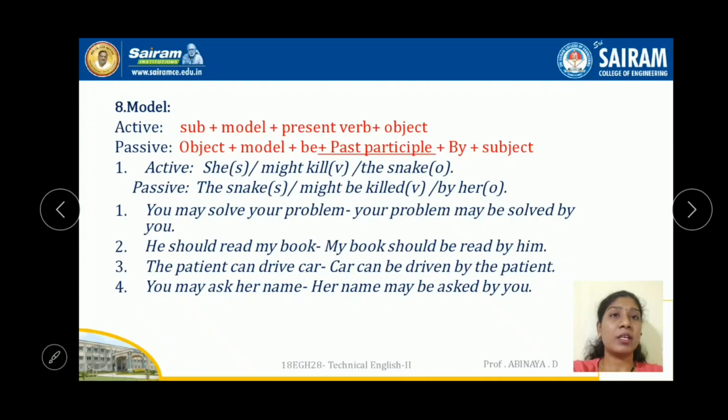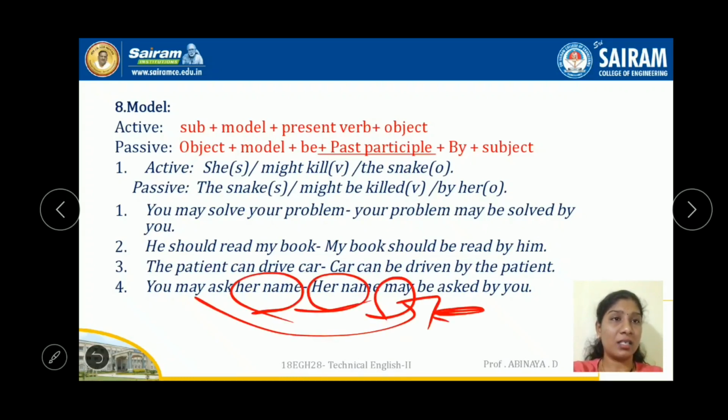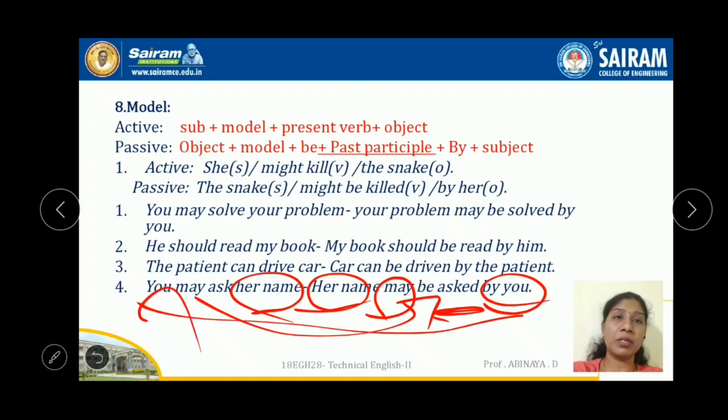The next statement. You may solve your problem. Your problem may, the same, be solved, past participle, by you. He should read my book. My book should be read by him. The patient can drive a car. A car can be driven by the patient. You may ask her name. Her name may again be asked by you. So these are the changes of active into passive voice, and these are the rules.